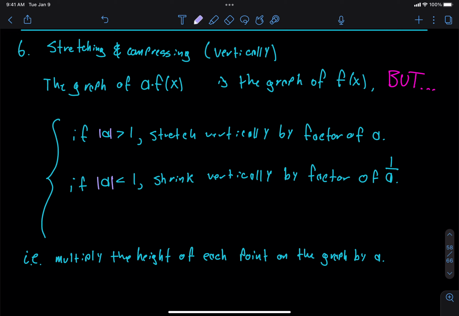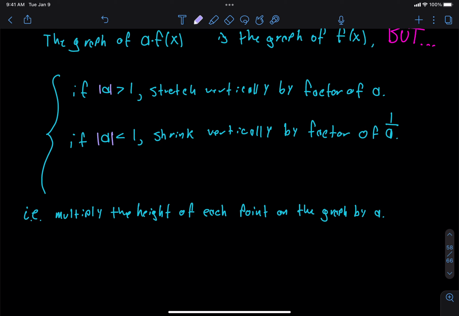Maybe that's too many words and not enough writing. If I take a number like 6 and I multiply it by 1/2, it will get smaller, yes? But if I multiply it by 2 or 3 or 4 or 5, it will get bigger, yeah? So if I multiply the height of the function by a number, it will get bigger if that number is larger than 1. And it will get smaller if that number that I multiply it by is less than 1. Okay, so what we're going to do is just multiply the height of each point on the graph by a.